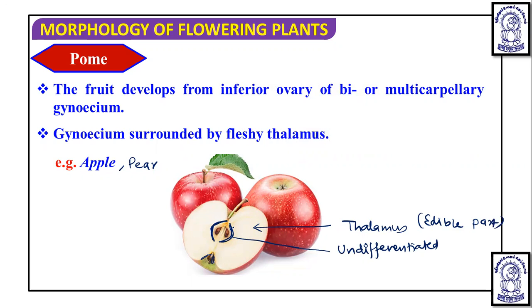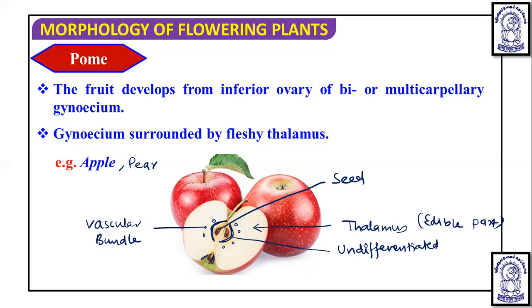And this thalamus contains a ring of vascular bundles. You will see some vascular bundles like this. And here centrally you will see the presence of the core. So the pericarp is not differentiated here. In such a way you will see this pome fruit in the case of the apple. So pome is also one type of false fruit.